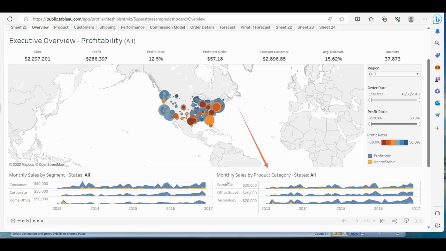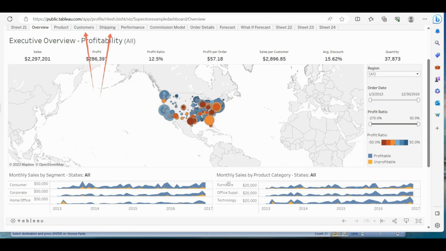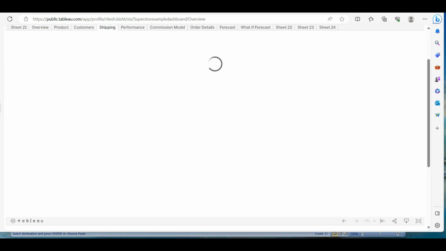So you can see that. So you can see even there is customer KPI, there is shipping KPIs. And if I go back to my Tableau workbook, we do have sheets dedicated to customers and shipping. Okay, so let us focus on shipping. So let me click on shipping and see what's there.